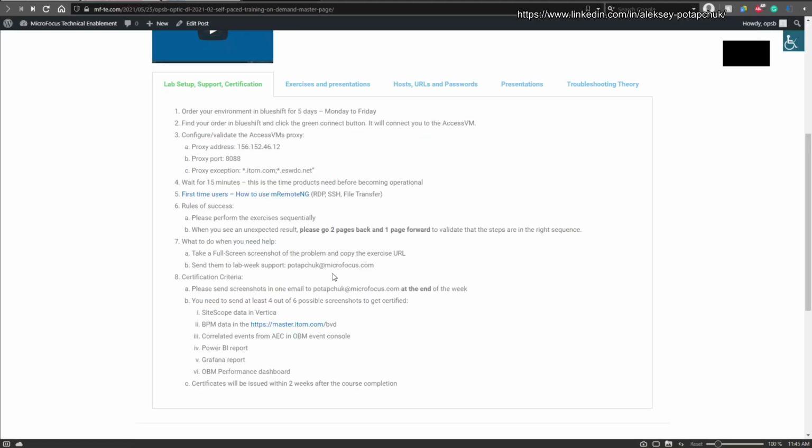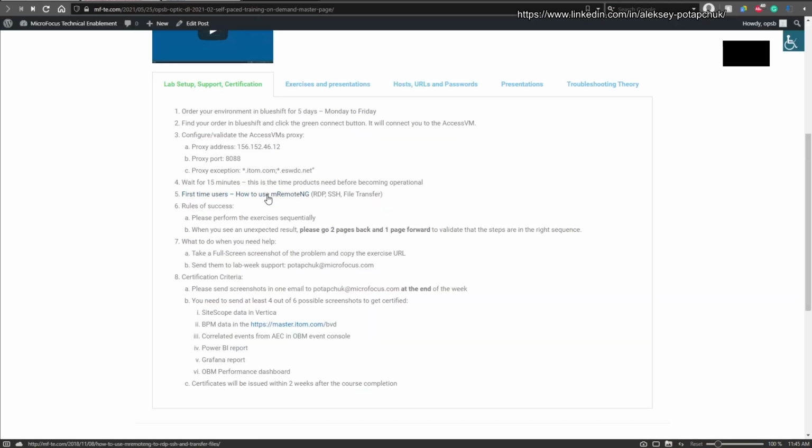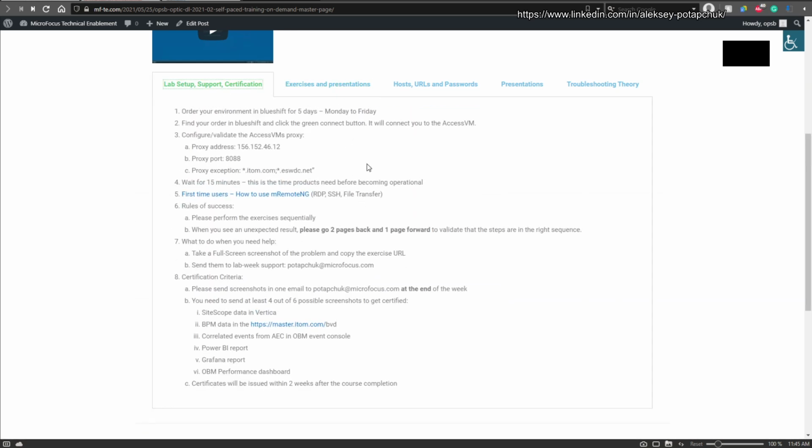Okay, this is part number one. Another thing, if you're new to mRemoteNG, that is linked over here, then please go over this section. It explains really briefly how to use it and what we want from you when we say how to RDP, SSH, transfer files, and everything else. Okay? When you perform the exercises, please do them in a very specific sequence as they're written. There are dependencies between them, and you don't want to miss them.